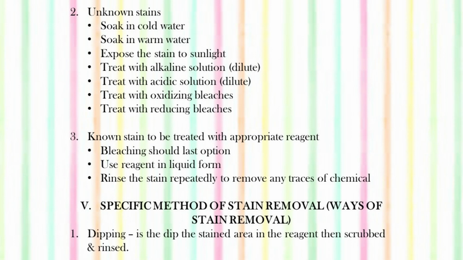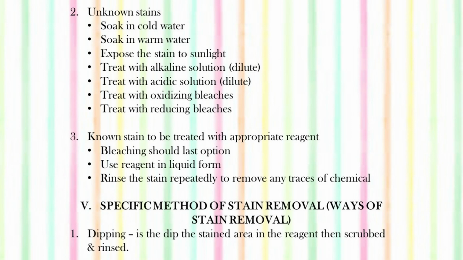Bleaching should be the last option. Using bleaches should be the last option, because bleaches actually damage the fibers. Use reagent in liquid form. Whatever reagent we are using, we should use the dilute form of that. Then rinse the stain repeatedly to remove any traces of chemicals. Once we have removed the stain, take the fabric and rinse it thoroughly so that all the chemical gets removed.